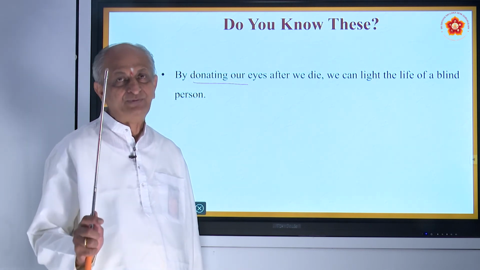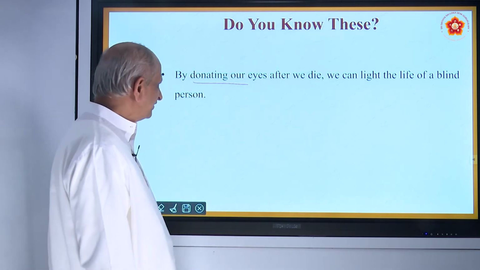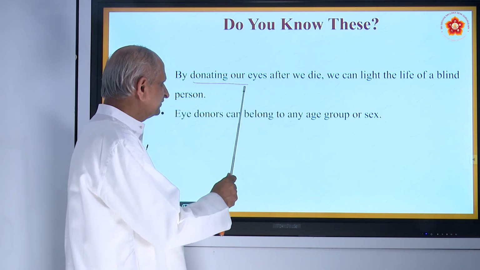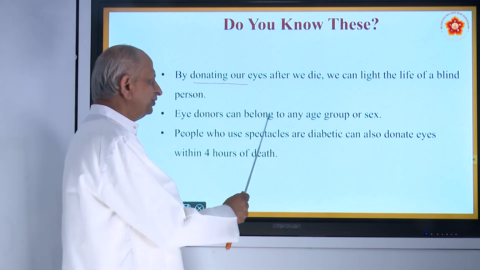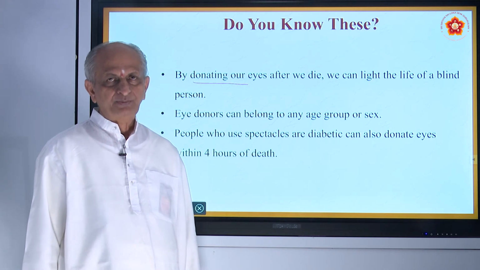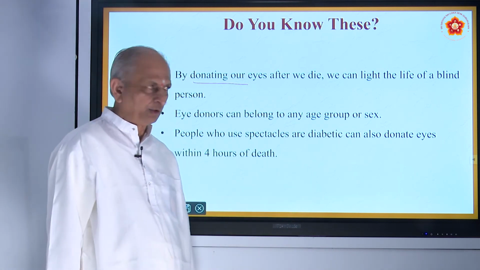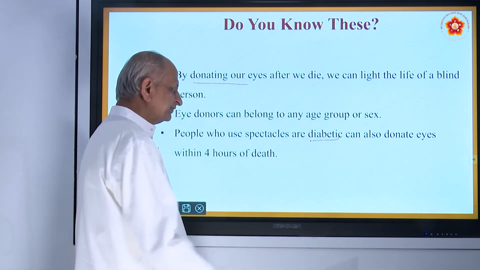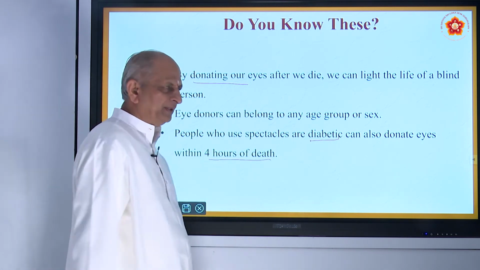That is why you have to be grateful to the Creator for giving such a wonderful human body. And it is said in Sanskrit, Jantunam Narajanma Durlabham. So, here we can donate our eyes. That is one good thing we can do. Eye donors can be of any age group, from 15 onwards, and any sex, male or female, anyone can donate. And if they have some problem like diabetes, diabetic persons also can donate eyes, but it should be done within 4 hours. That will be done in the hospitals.